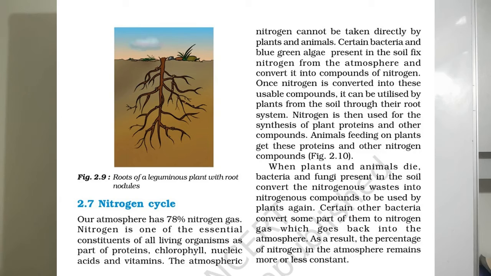Animals feeding on plants get these proteins and other nitrogen compounds. When plants and animals die, bacteria and fungi present in the soil convert the nitrogenous waste into nitrogenous compounds to be used by plants again. Certain other bacteria convert some part of them to nitrogen gas, which goes back into the atmosphere. As a result, the percentage of nitrogen in the atmosphere remains more or less constant.